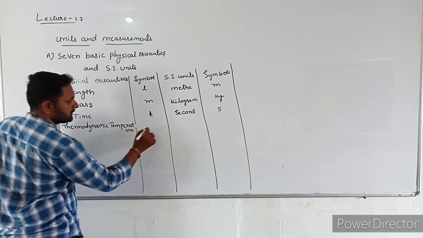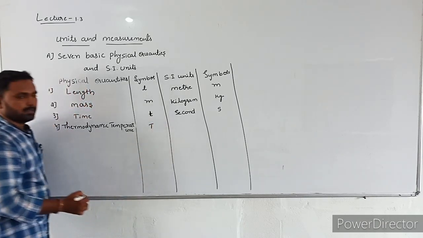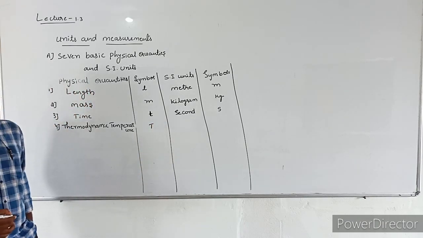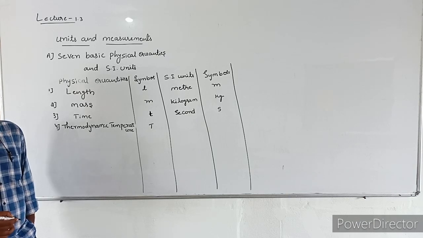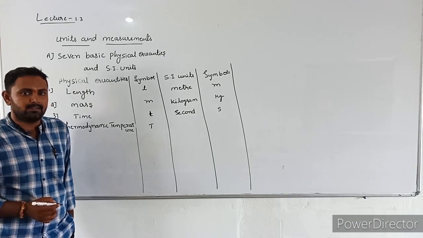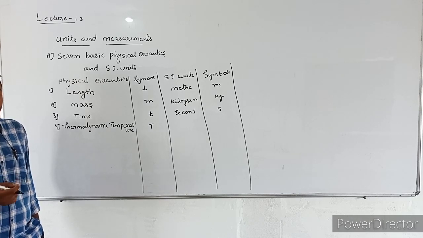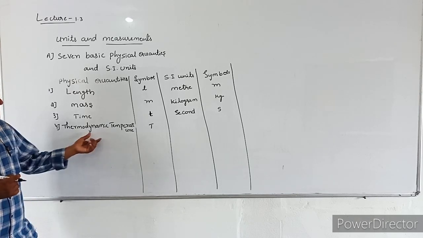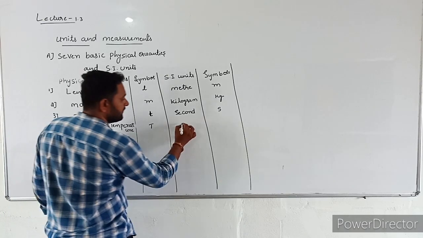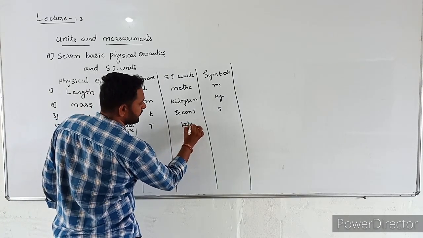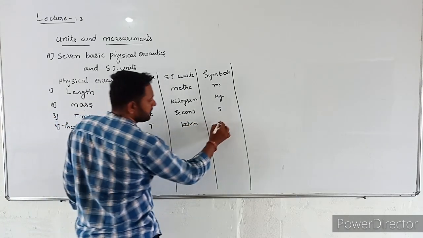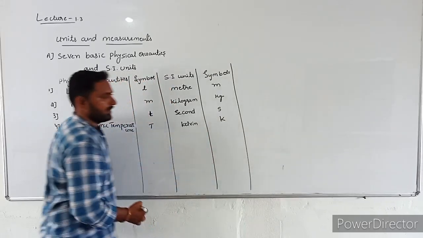Its symbol is capital T. Temperature we can measure in three different scales: degree Celsius, degree Fahrenheit, and Kelvin. But the SI unit of temperature is Kelvin. Its symbol is capital K.